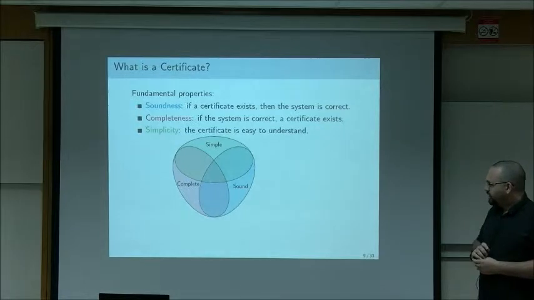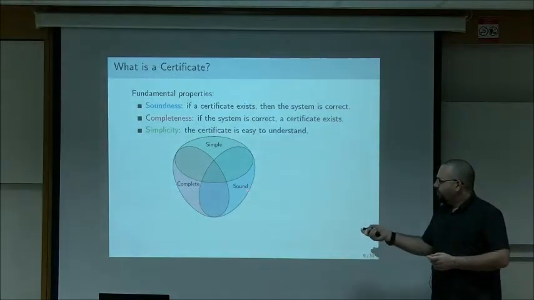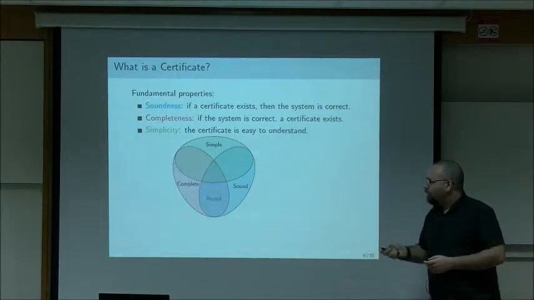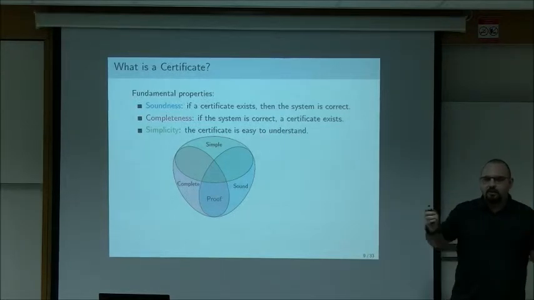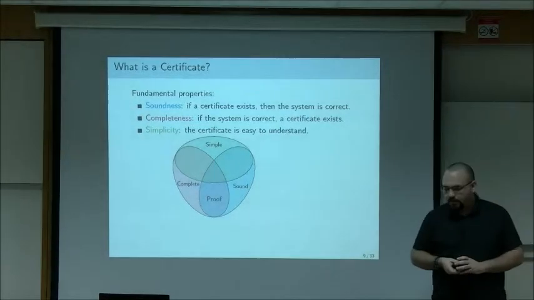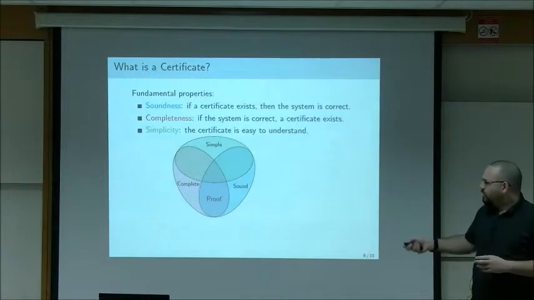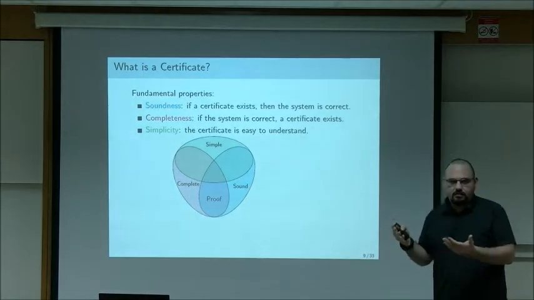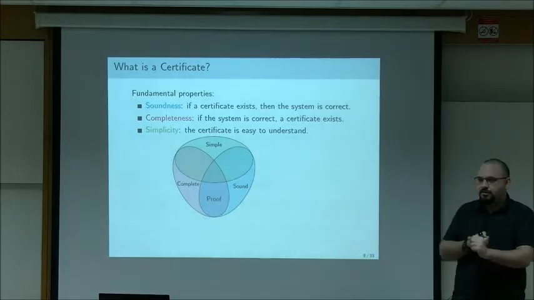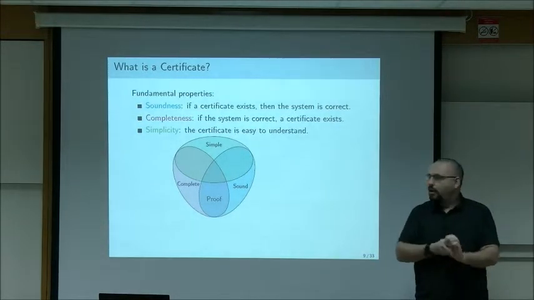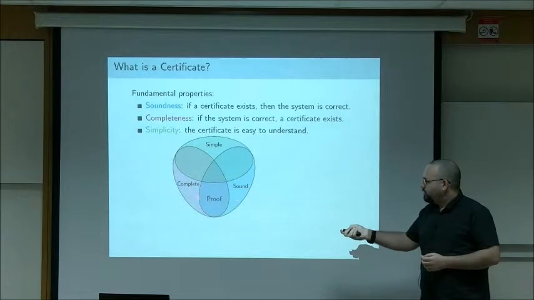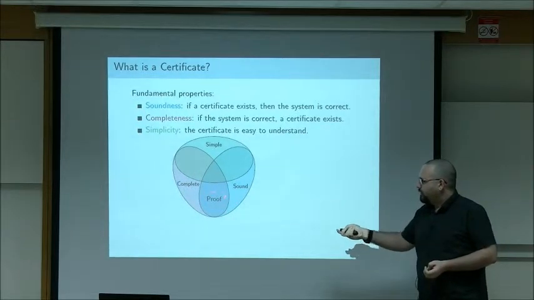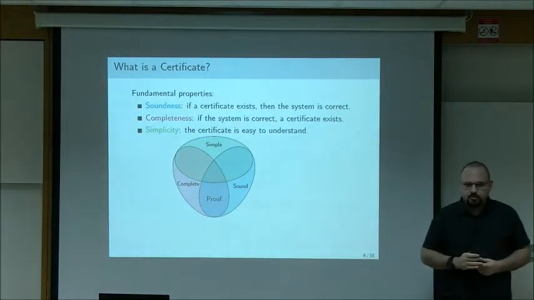So let's look at these properties. The notion of soundness, something that is sound and complete, I will call proof. The reason is that we often think of proofs as sound and complete systems. And these are not simple things to read. So this is a certificate, definitely. It definitely convinces you that something is correct. And if the thing is correct, then you have a proof. But it's not simple. So it's not really the notion we want to look at. And also, this is a very well-studied notion. So our contribution here would not be significant.